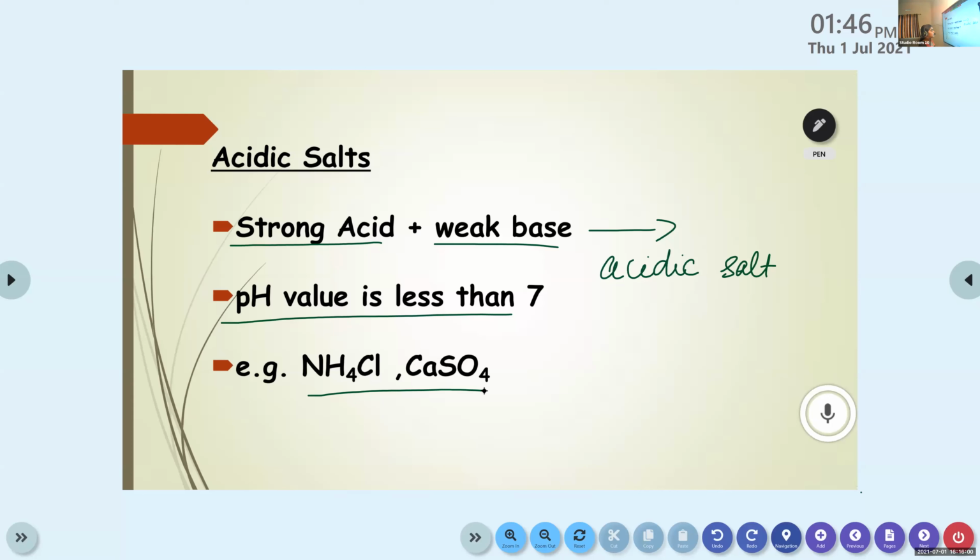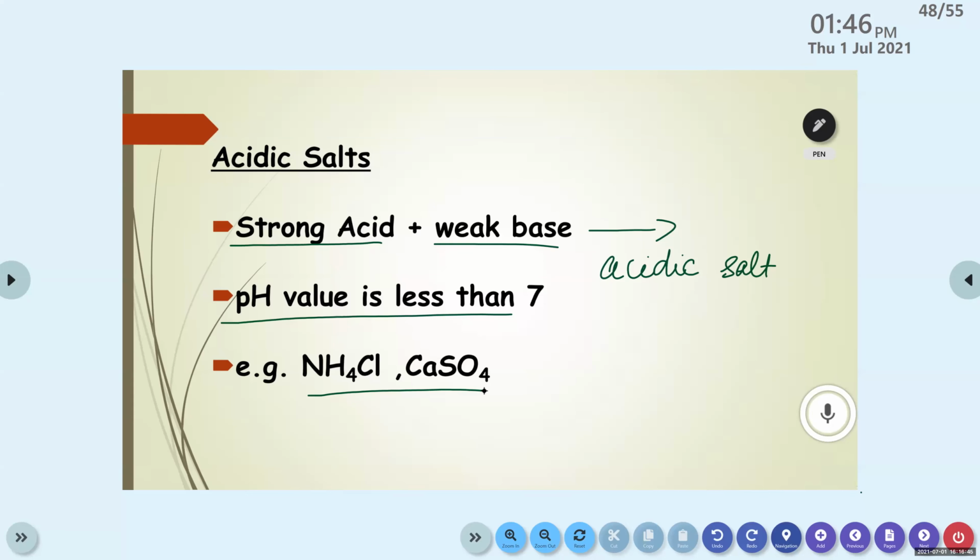Yes, Rohan, can you please read the slide? Acidic salts. Strong acid plus weak base. pH value is less than 7. Example, NH4Cl, CaSO4. Okay. Karthik, can you tell me from which acid and which base this NH4Cl is formed?